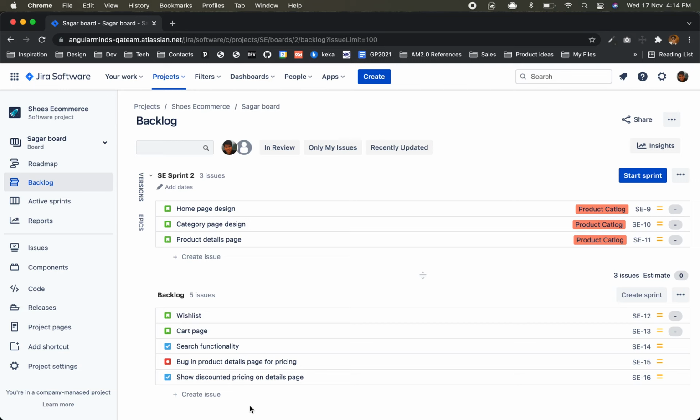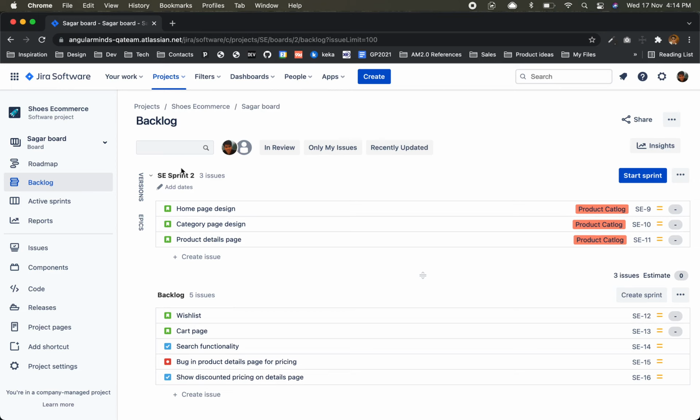In that meeting, someone from the dev team, someone from the client or project manager, business analyst, all stakeholders of the project come together to plan the next sprint. And it doesn't happen after completing this sprint, it happens earlier itself.